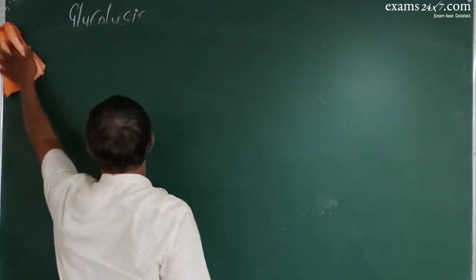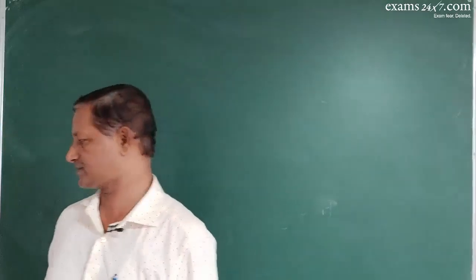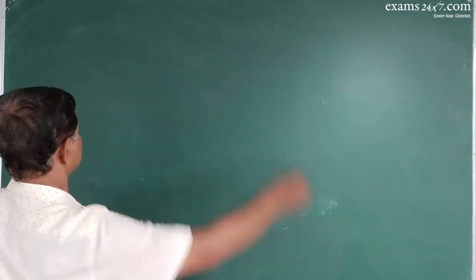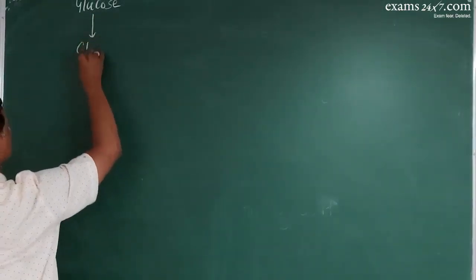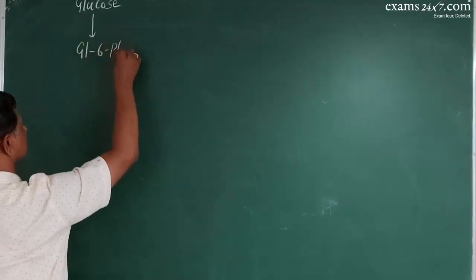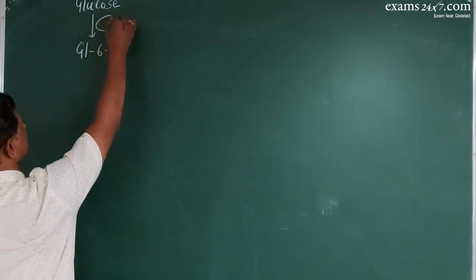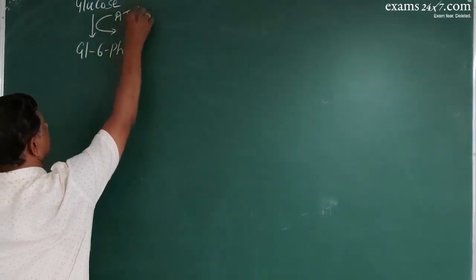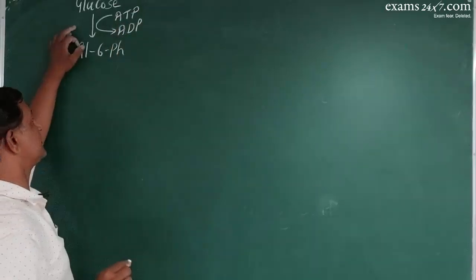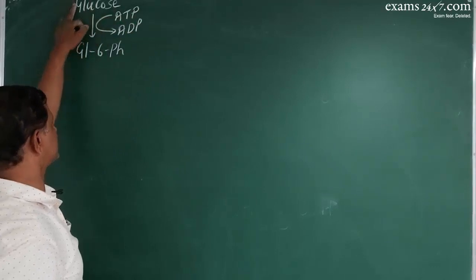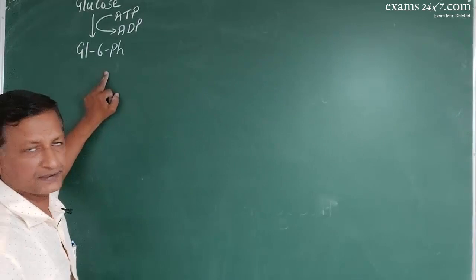Next, let us see in the cytoplasm how the process of glycolysis takes place. The glucose will first be converted into glucose 6-phosphate using an ATP molecule. From ATP, one phosphate is added to the 6th carbon of the glucose molecule to make glucose 6-phosphate.